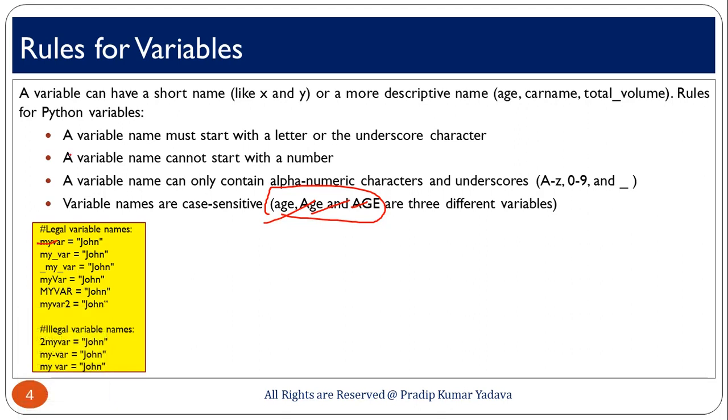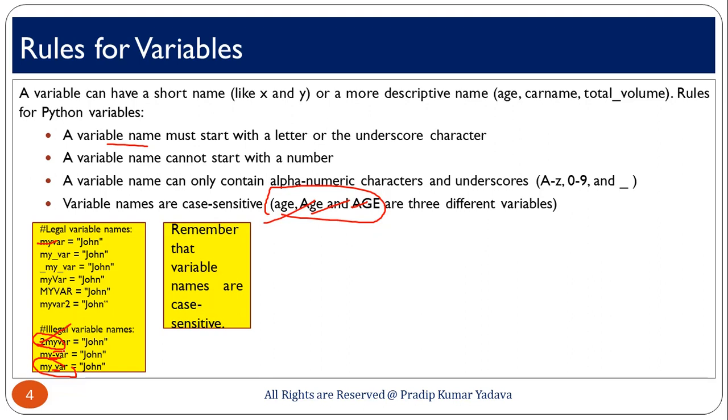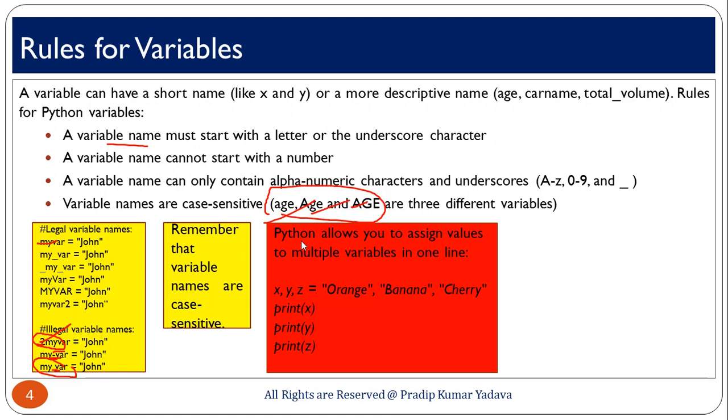Here some name you can see, this is correct, because we have followed this rule. This is illegal. Why? Because you have started a variable with a numeric value, that is not good practice. Here you have provided a space. So, in a variable there should not be a space, and here there should be an underscore, not this. So, these are some standard practices, and we should try to avoid some illegal variable names. Now, the most important point is to remember that variable names are case sensitive, which I have already discussed in this example.